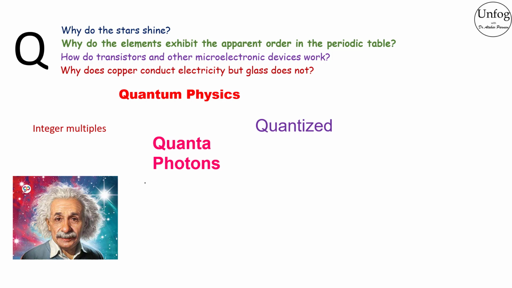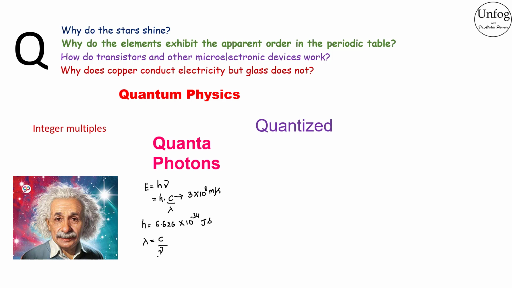Energy held by a photon, as given by Planck, is E = hν, where h is Planck's constant and ν is the frequency of light. This can also be written as hc/λ. The value of Planck's constant h is 6.626 × 10^-34 joule second. c is the speed of light, which is equal to 3 × 10^8 meters per second. ν is the frequency of light and λ is the wavelength of light, and is related to frequency as c/ν.